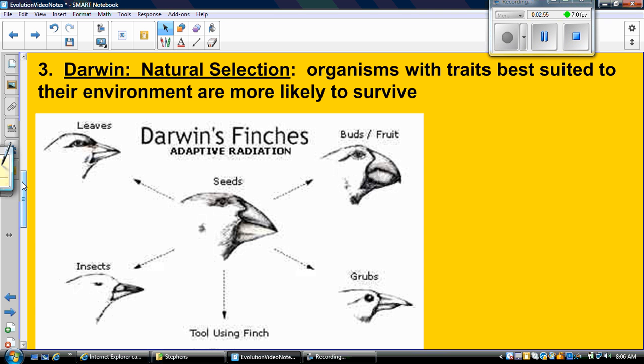Darwin came up with the question: why are there 24 different species? Those species must have evolved from one species of finches, and then over time changed into 24 different species. So a lot of his support for this theory came from the Galapagos Islands.